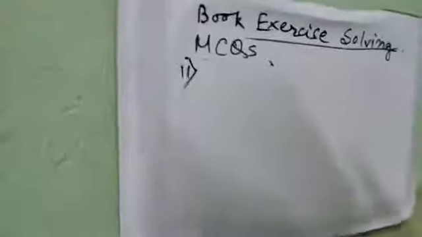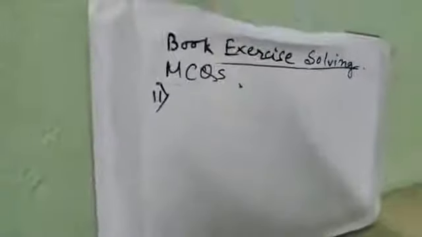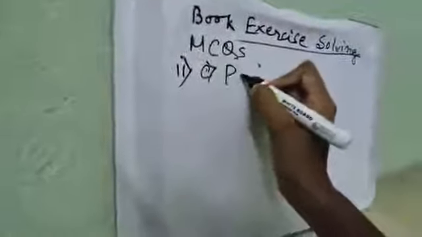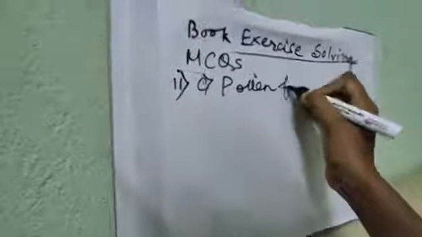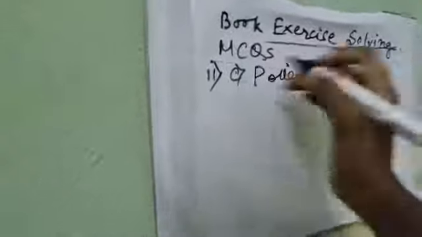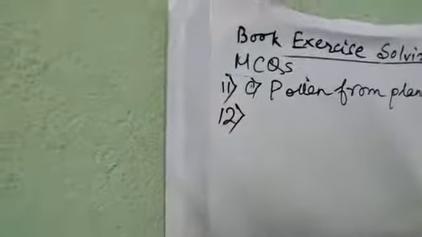Option C, ozone. Number 11, which one of the following is not an air pollutant? Option C, pollen from plants. Number 12, which of the following is not a greenhouse gas? Answer will be C, oxygen.